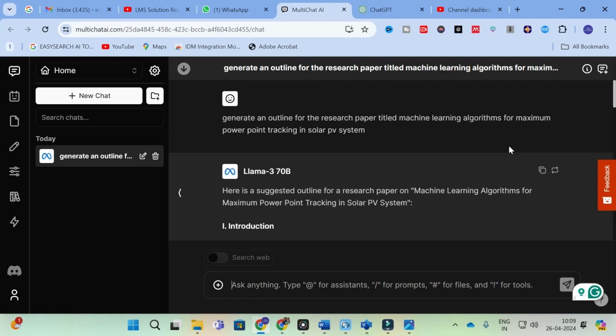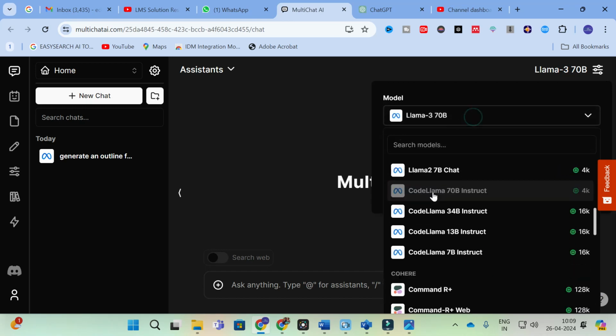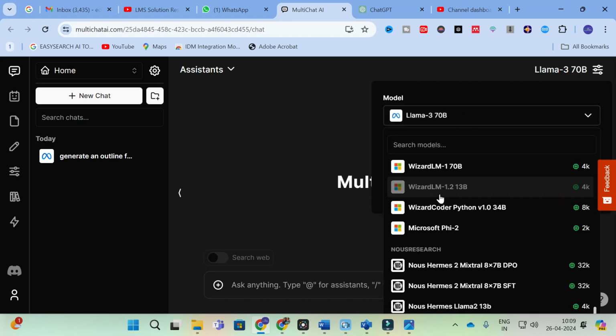So like that you can generate an outline from any of the chatbots. So just click on new chat and you can select any of the chatbot options available here. So all having its unique databases. So everyone won't generate the same content. So everyone has its unique databases and unique trained model. So uniquely trained models will generate different content.